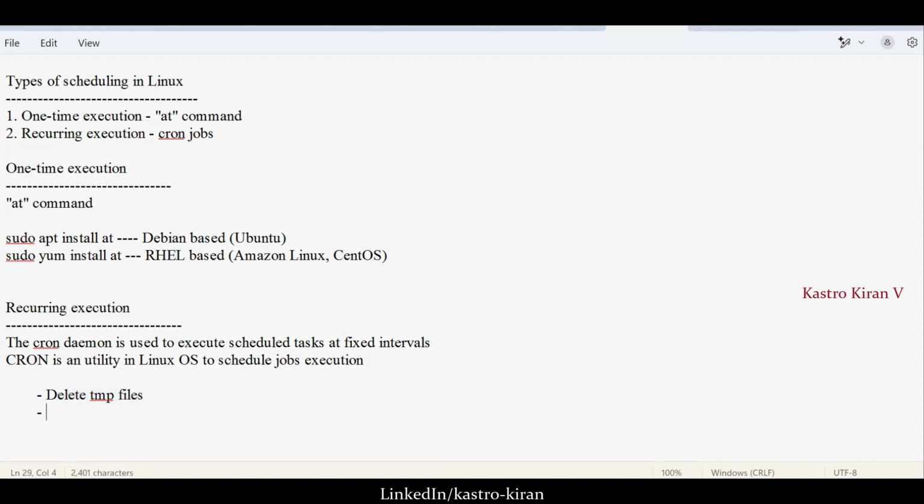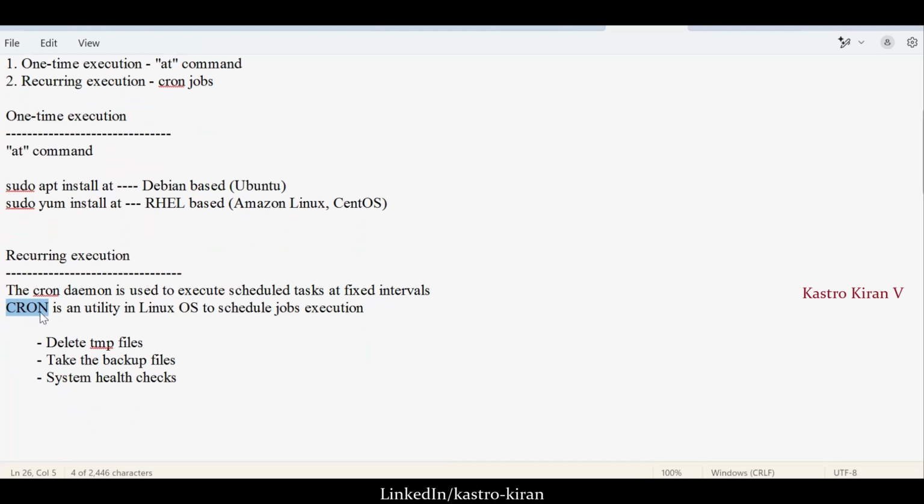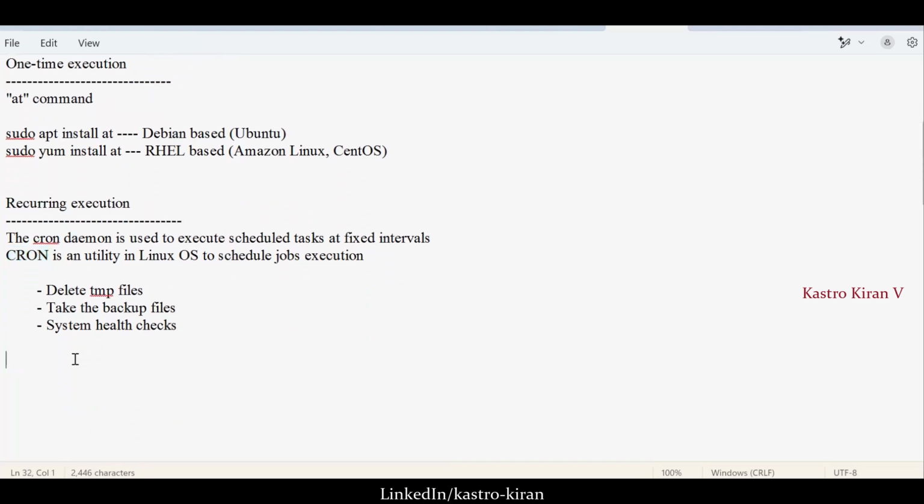Let's say I want to take the backup of files of a particular directory. Yes, that is possible, by using a cron job. Let's say I want to perform system health checks, to know whether the system is working properly or not. So in all these real-time scenarios, we'll go with a cron expression or cron job. Now, how will we write the cron job?